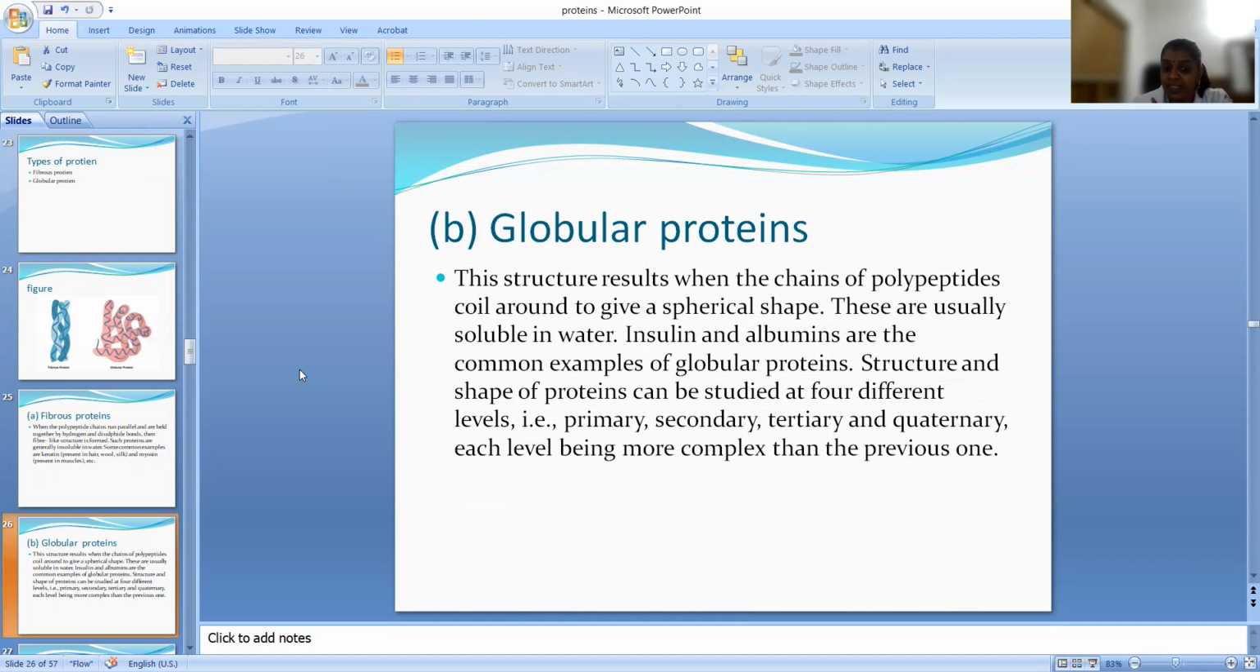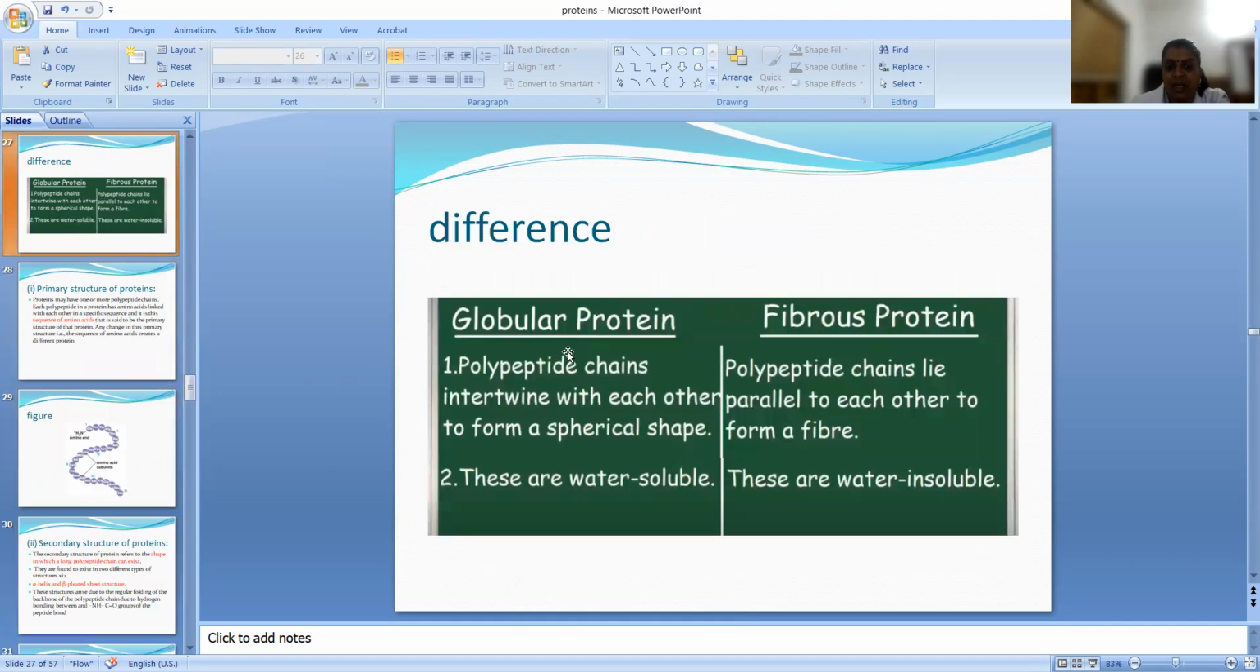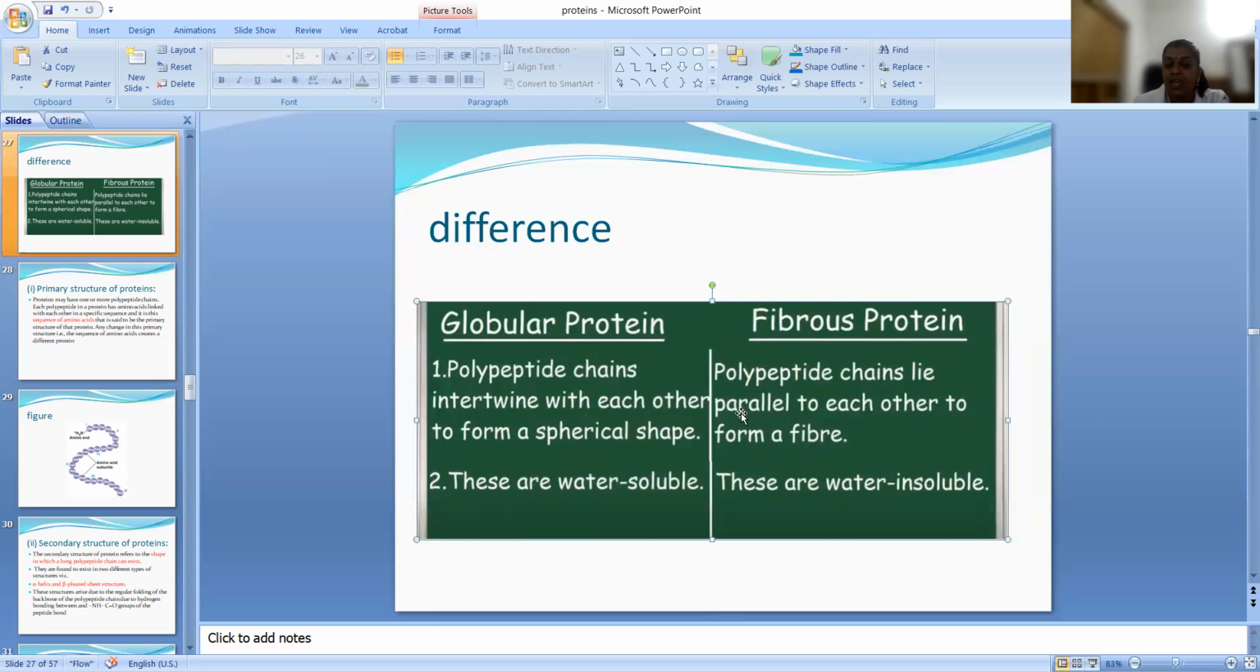These are usually soluble, but the other one was insoluble in water. Insulin and albumin are common examples of globular proteins. So now we can see the difference between fibrous and globular protein. So what does globular protein mean? Polypeptide chains intertwine and coil together to form a spherical shape, then it is globular. Fibrous means polypeptide chains lie parallel to each other and are held together by hydrogen and disulfide bonds. Globular proteins are water soluble, and fibrous proteins are not water soluble.